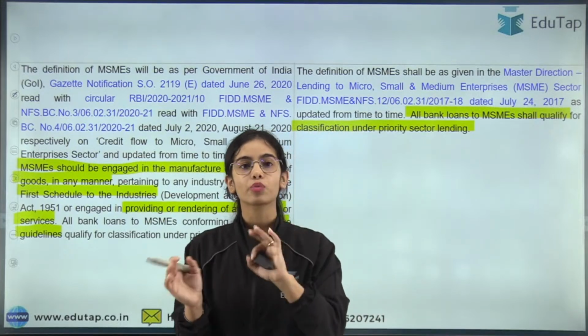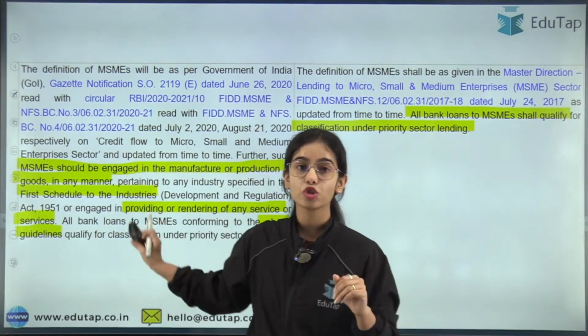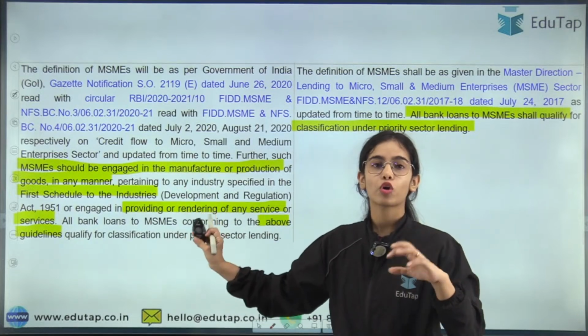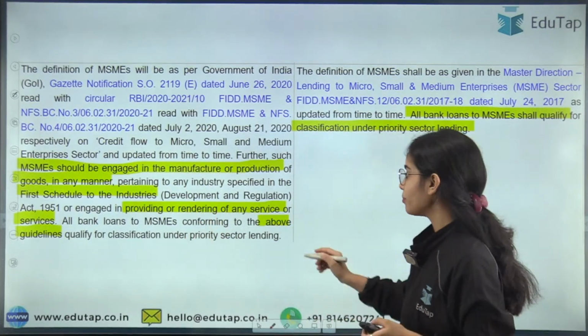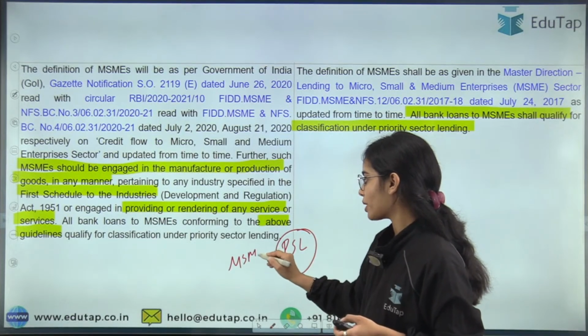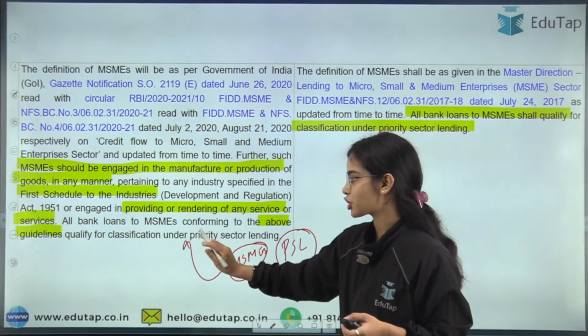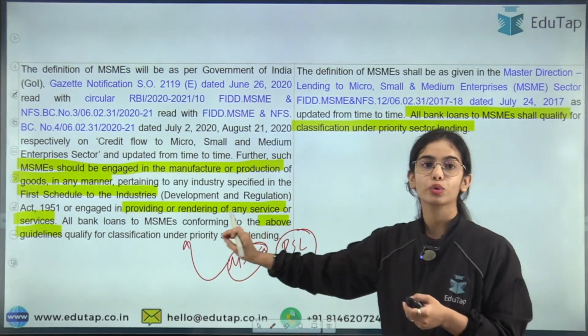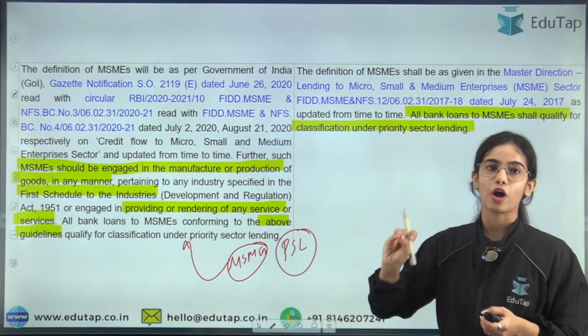And before, it was said that there has to be some criteria that has to be met for MSME lending to become priority sector lending. So if you are giving a loan to MSMEs, there was a criteria that had to be followed, and only then would your loan to the MSME be considered under priority sector lending.